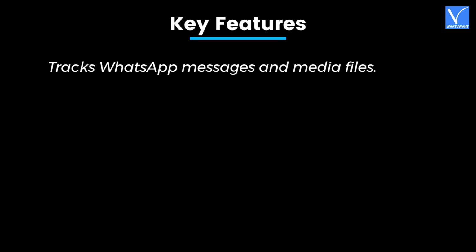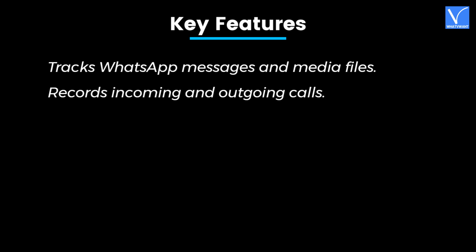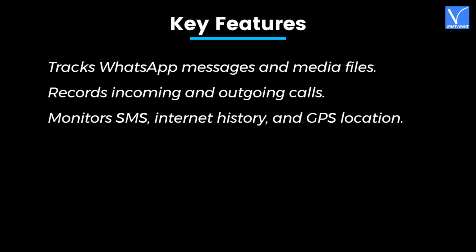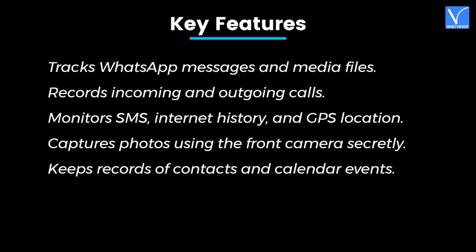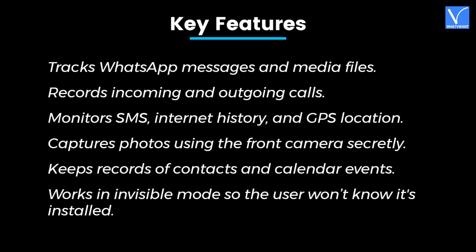Key features: tracks WhatsApp messages and media files, records incoming and outgoing calls, monitors SMS, internet history, and GPS location, captures photos using the front camera secretly, keeps records of contacts and calendar events, works in invisible mode so the user won't know it's installed.